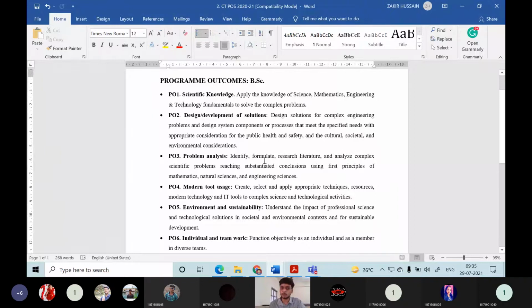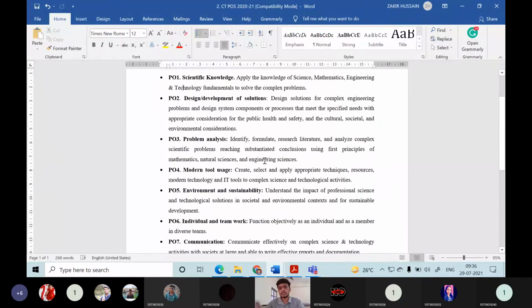Then the next program outcome is problem analysis. In order to design a solution or to study a problem, you have to analyze first. Not only in our industrial operation, this equally applies to our personal lives also. You have to identify the problem, then formulate what possible solutions there are and what possible threats there are. Then research literature.